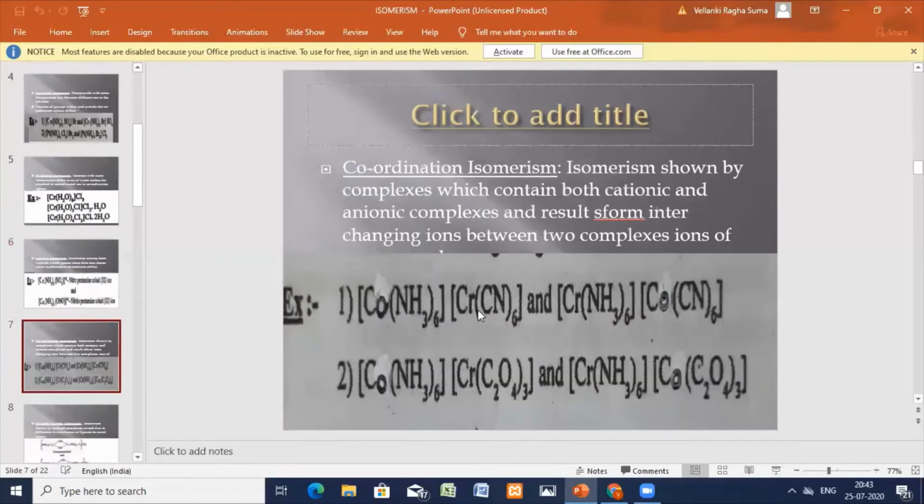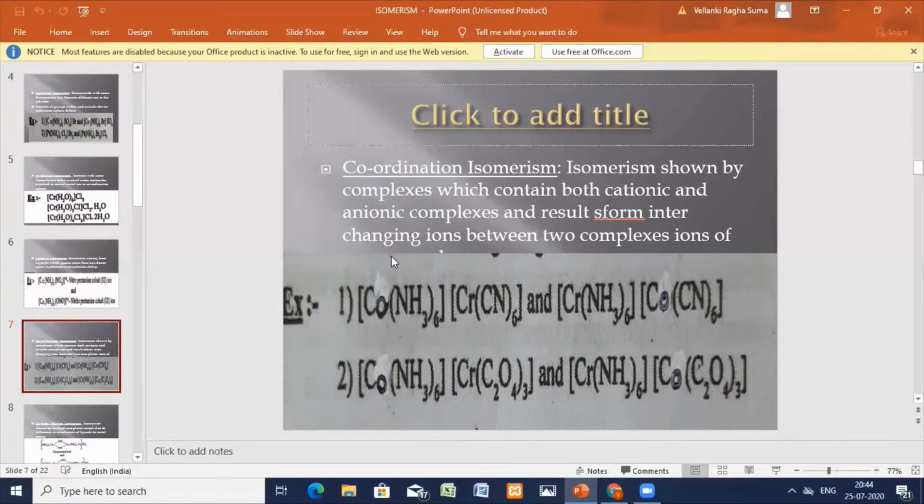Now we'll see the fourth type of isomerism in structural isomerism, that is coordination isomerism. Coordination isomerism is shown by complexes containing both cationic and anionic complexes, and it results from the interchange of the ligands between the two complex ions of the same compound.